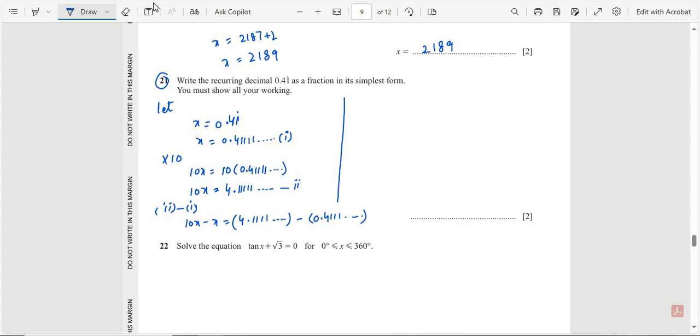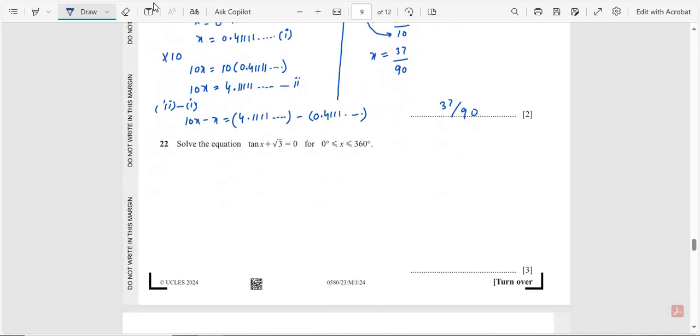So 10x minus x, that is equal to 9x. Calculating these values, we get 3.7. So 9x is equal to 3.7, cancel the point, so 37 divided by 10. So 9 multiplied by 10, x is equal to 37 over 9 multiplied by 10, that is equal to 90. So the final answer is 37 over 90.